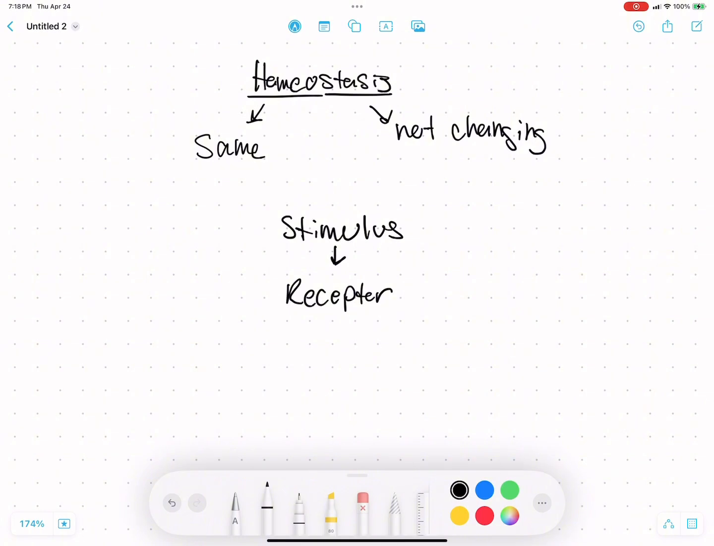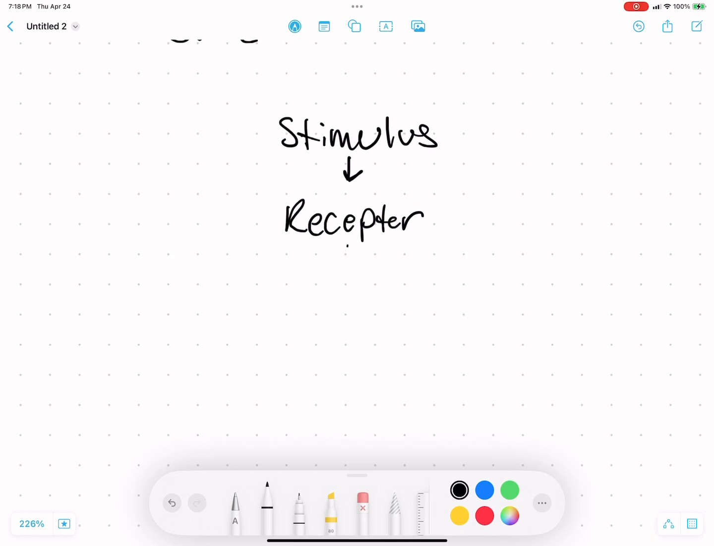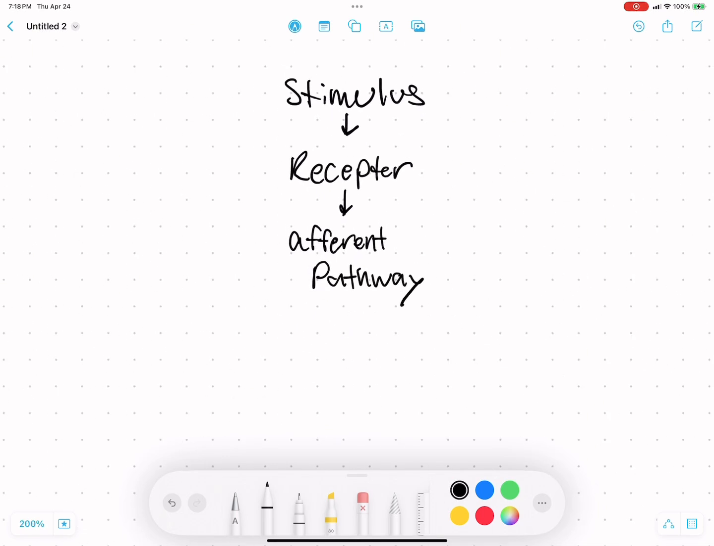And now these can be like sensations, like on your skin, like you just touched a hot stove. And it can detect temperature, it can be our five senses, but something has to notice that the stimulus is there. And this receptor will use an afferent pathway. And the receptor will send a signal down this afferent pathway to the control center.